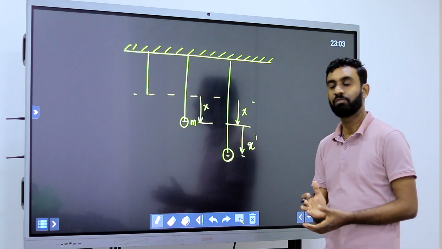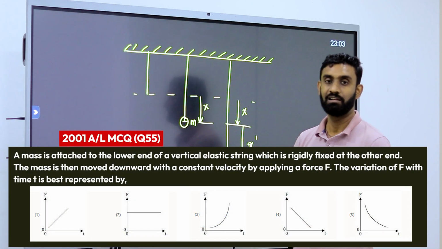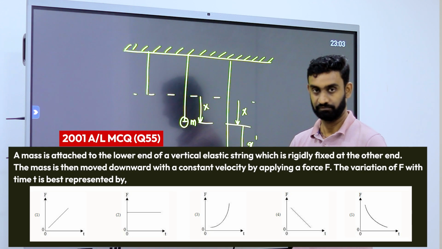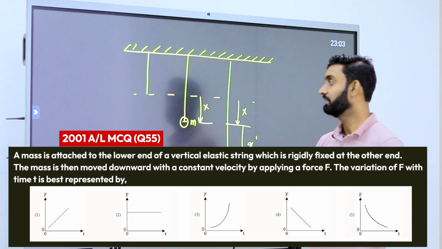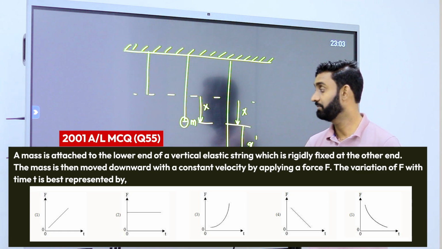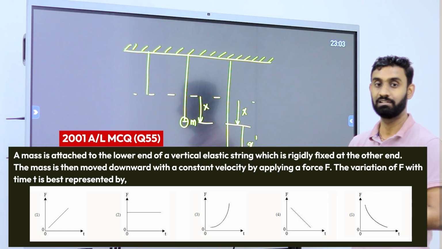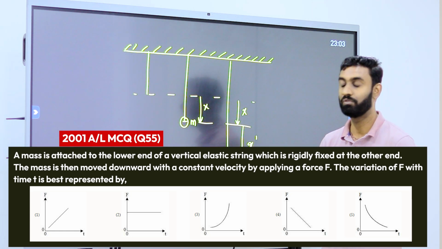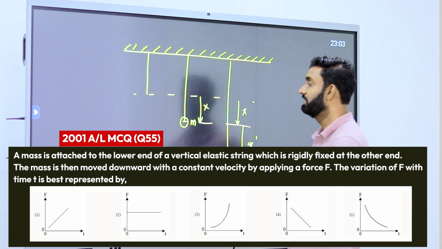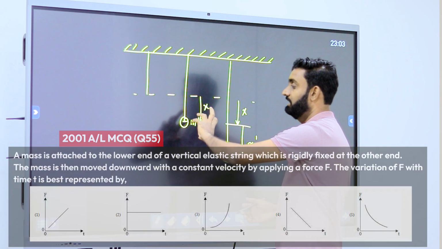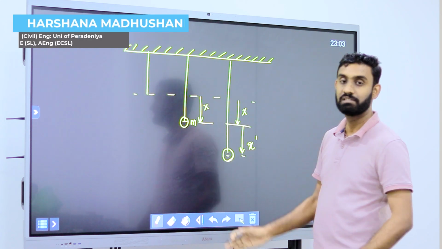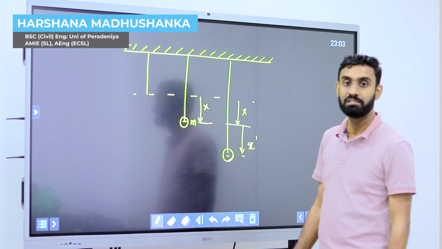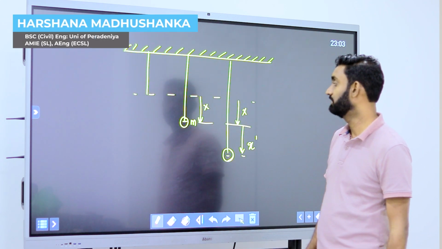2001, 55th question, right? There is an extensible string there, right? Then it stretches when we are providing a force, right? When it's free like this, when I attach a mass, it will be something like this. We are having some kind of an extension, right?